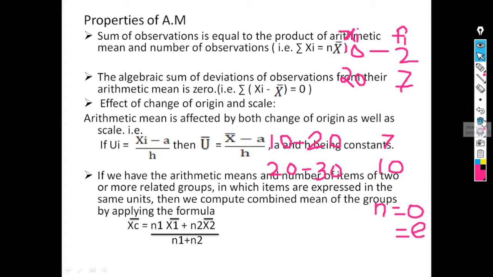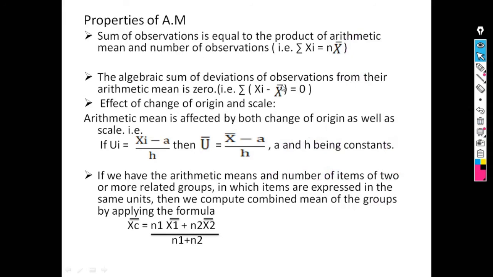Then we saw properties of arithmetic mean. First property is the sum of observations is equal to the product of arithmetic mean and number of observations, that is summation of xi is equal to n into x bar. We know that the formula for arithmetic mean is x bar equal to summation of xi upon n. So from this we can say that summation of xi is equal to n into x bar, that is, the sum of observations is equal to the product of arithmetic mean and number of observations.